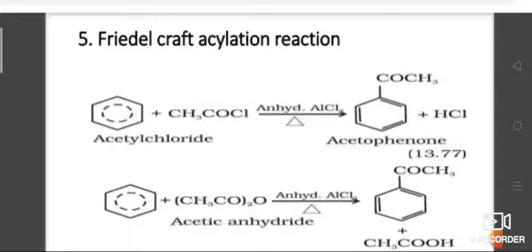Now benzene treated with acetic anhydride in the presence of anhydrous aluminum chloride gives acetophenone. Along with this, acetic acid comes as a byproduct. So acetophenone can be prepared by two methods, using acetyl chloride and also using acetic anhydride.